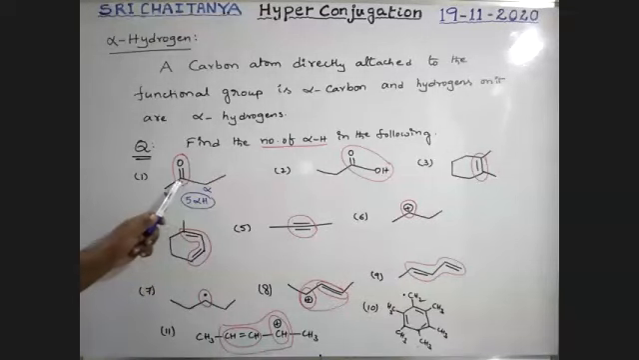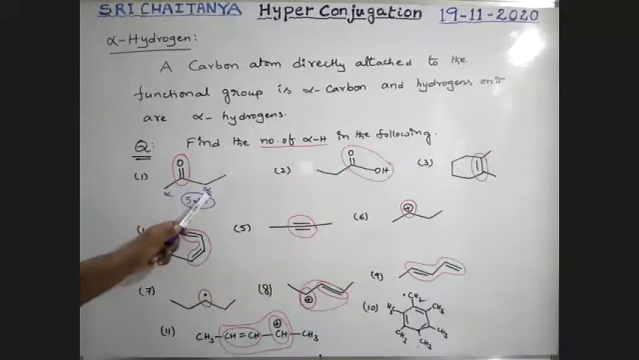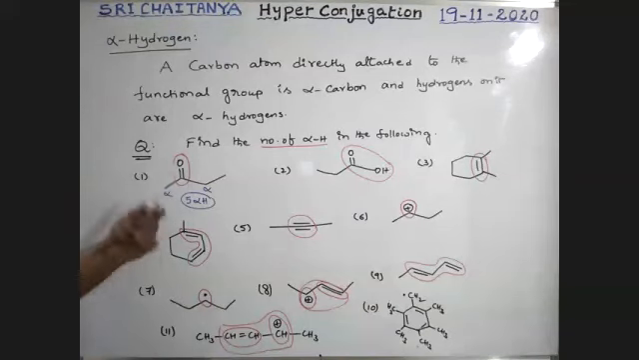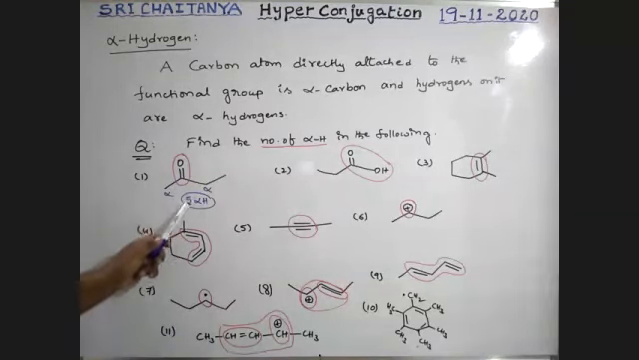See here. This is the functional group. This is the carbon directly attached to the functional group. Therefore, it is an alpha carbon. So it is also an alpha carbon. On both sides, in any direction, the alpha carbon is the carbon directly attached to the functional group. Okay. So this carbon has 2 hydrogens, this carbon has 3 hydrogens, total 5 alpha hydrogens.